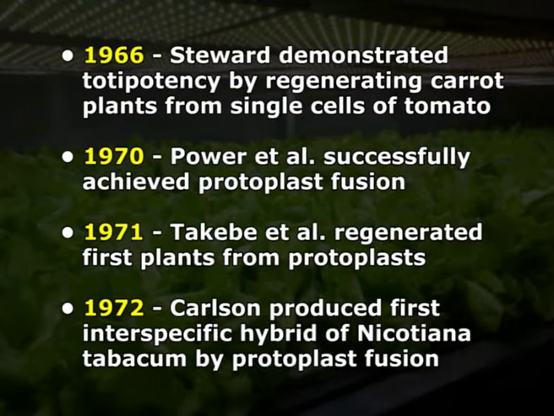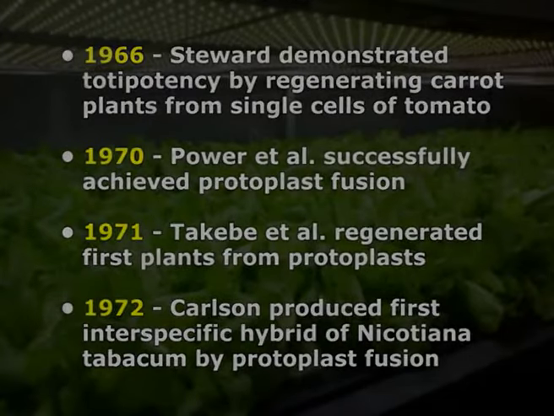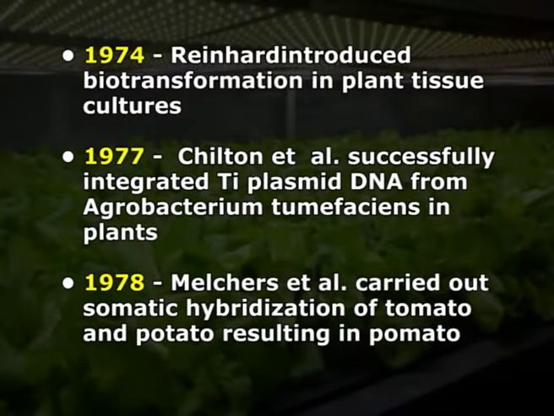In 1972, Carlson produced the first interspecific hybrid of Nicotiana tabacum by protoplast fusion. In 1974, Reinhard introduced biotransformation in plant tissue culture. In 1977, Chilton et al. successfully integrated Ti plasmid DNA from Agrobacterium tumefaciens in plants.